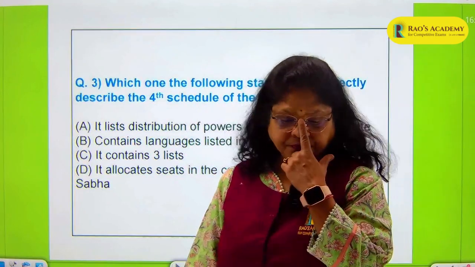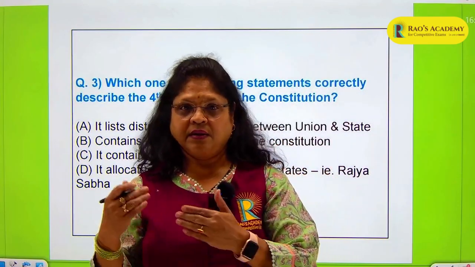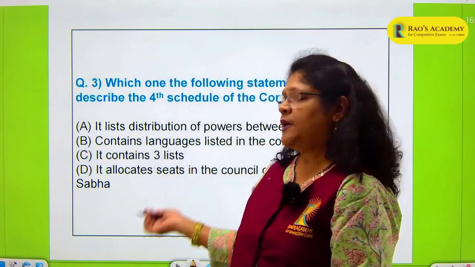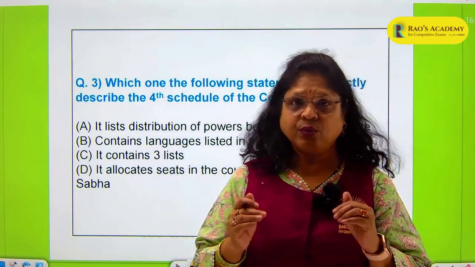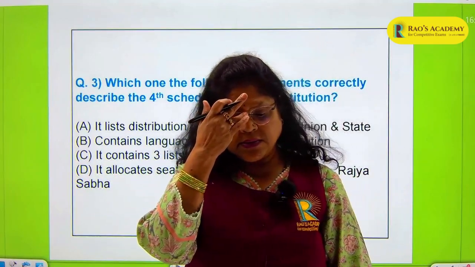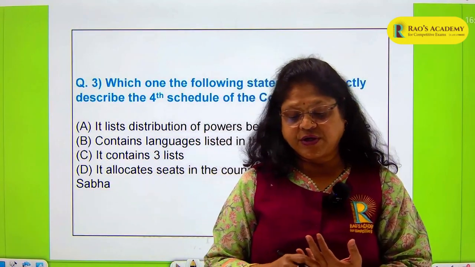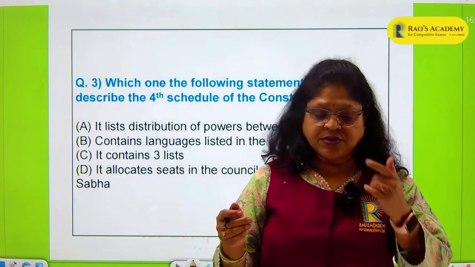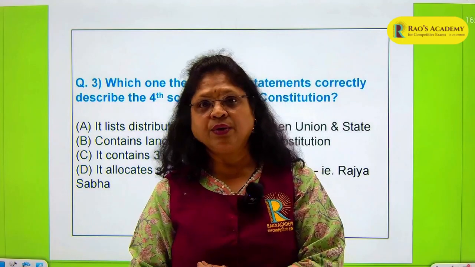So here you need to know which schedule is having which provisions. Unless you know very clearly, you will not be able to answer this question, because all the answers look correct if you do not know the answer. But if you do know which schedule is what, then you will easily reach the correct answer here. So what is the first schedule of our Constitution? The first schedule is the names of the states and the union territories, territorial jurisdiction of the states, basically what is the Union of India.